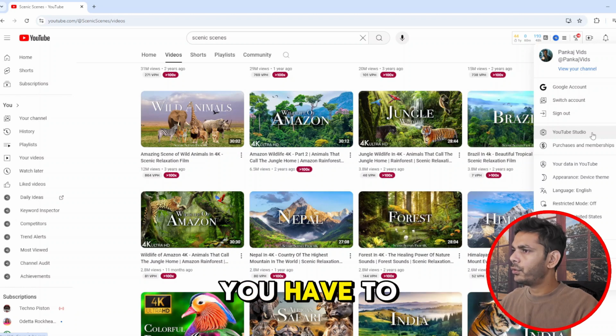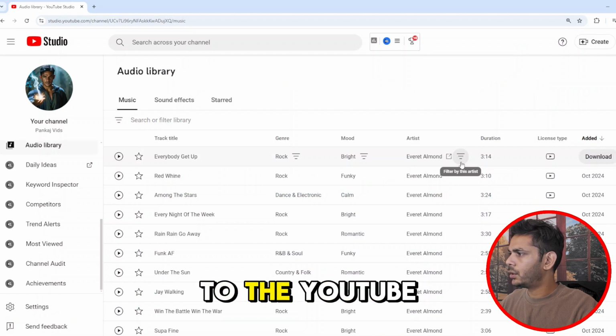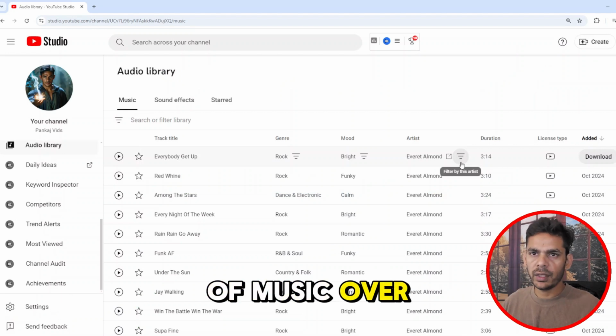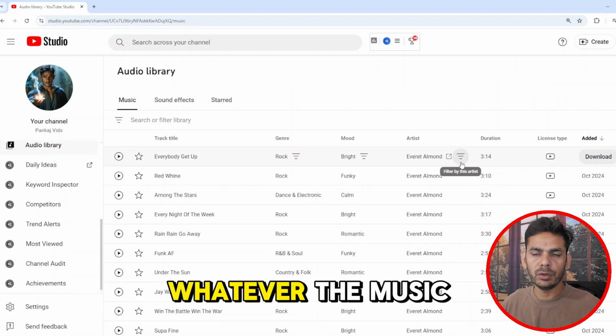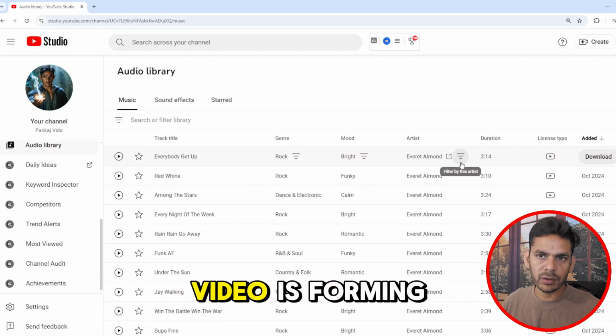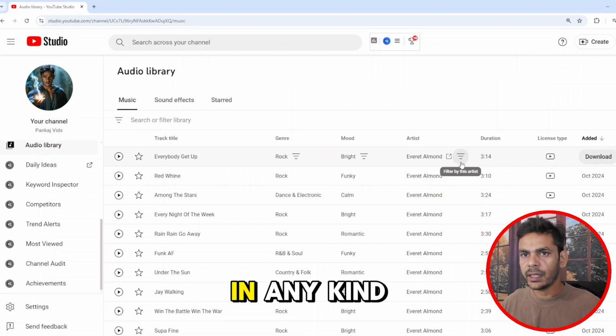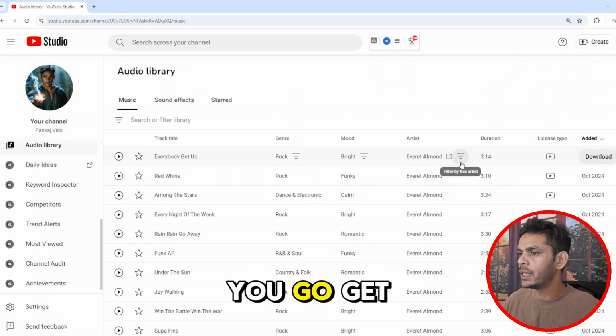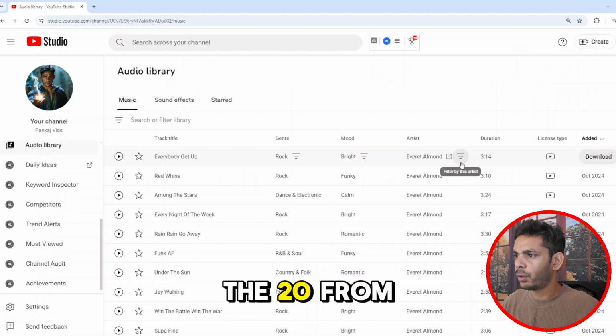For that, you have to go to your YouTube channel. If you see here, I'm in my YouTube channel, and you go to YouTube Studio, and on the left side you will see the audio library somewhere here. You click on the audio library, and it has a lot of music, and it is royalty free. Whatever music you want, you can download it from here and use it in your video, because once your video is done and you upload it on any platform, it will not have any restriction or copyright issue. So better you go to the audio library and download from here.